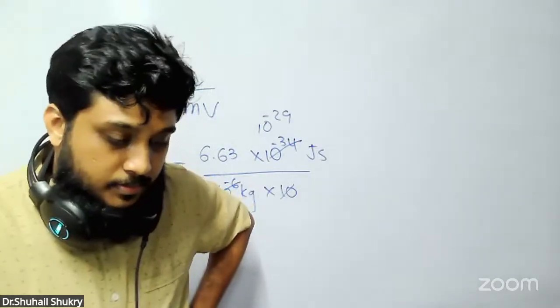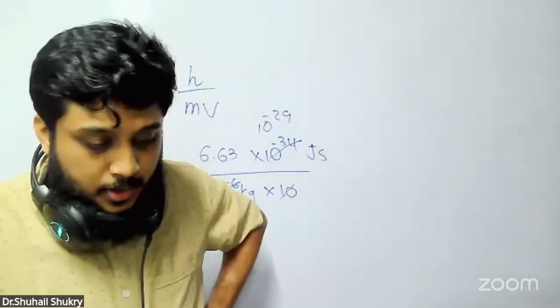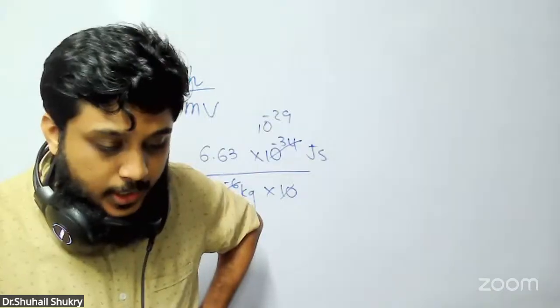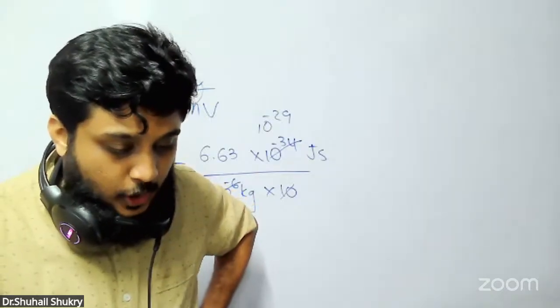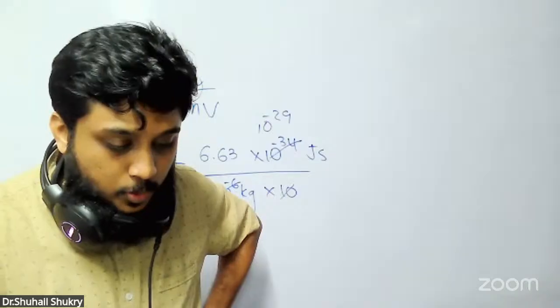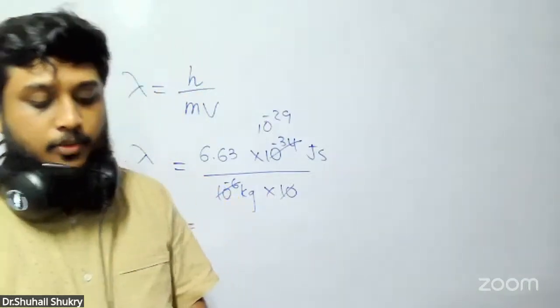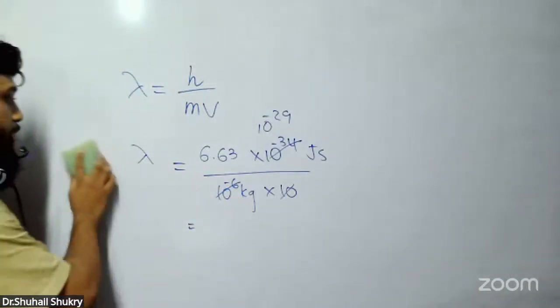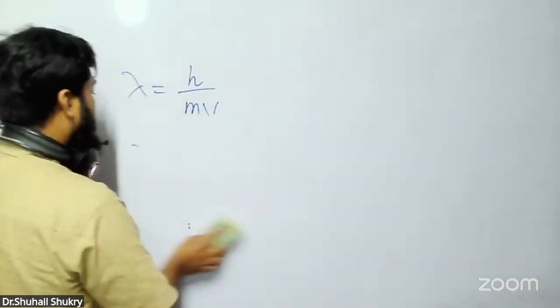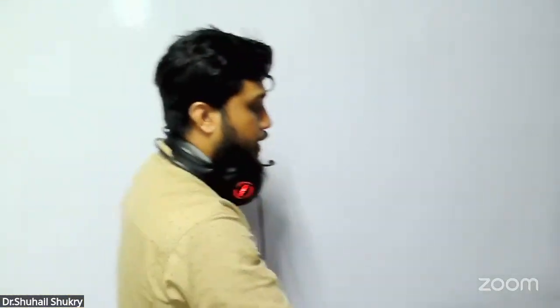Number 13. Which one of the following groupings represents a collection of isoelectronic species? Isoelectronic means same number of electrons. Right under it, write the word isoelectronic, and write same number of electrons.